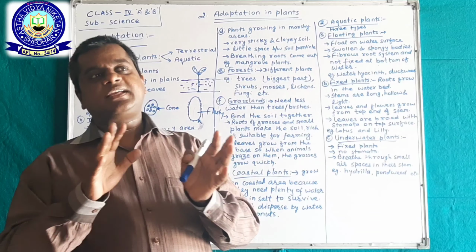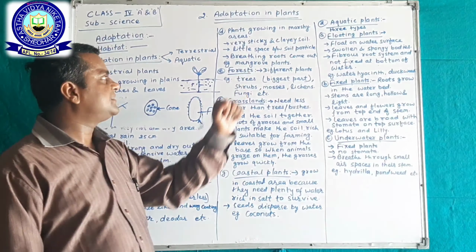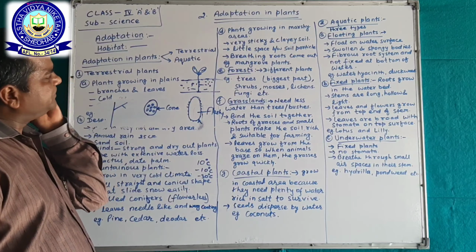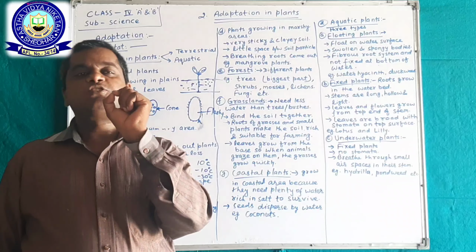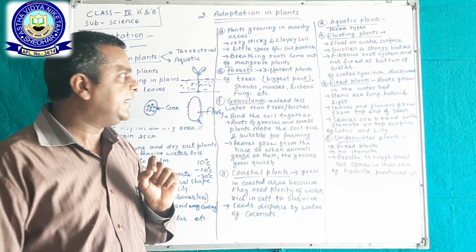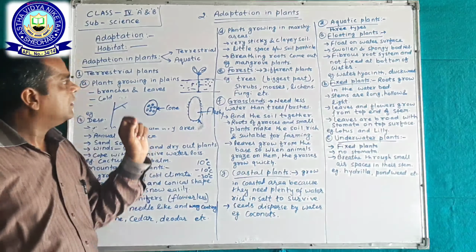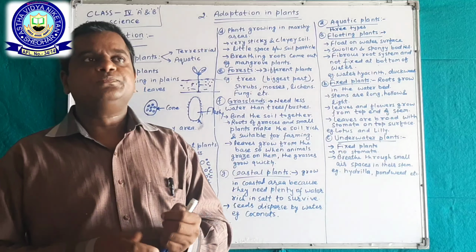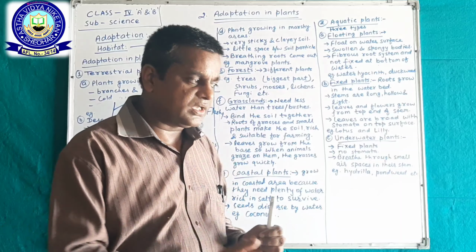Okay, sticky clay soil is called a marshy area, and there is little space between clay soil particles. Okay, breathing roots come out. In marshy areas, oxygen is not fulfilled from the ground.